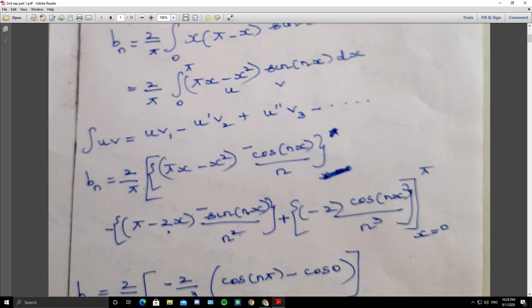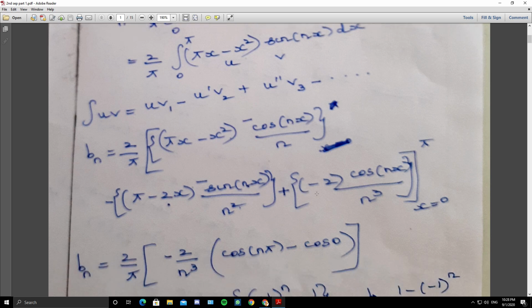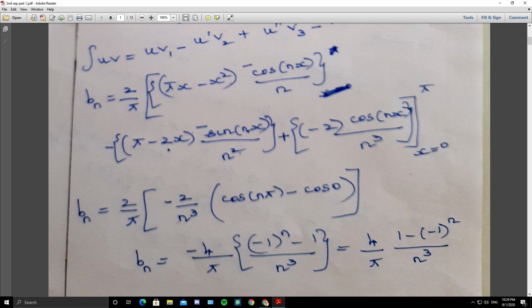So 2 by pi into minus 2 by n cube. When x takes the upper limit pi, cos n pi. When x takes the lower limit 0, cos 0. So minus 4 by pi into minus 1 whole power n minus 1 by n cube. That is, taking the minus inside, 4 by pi into 1 minus of minus 1 whole power n by n cube.